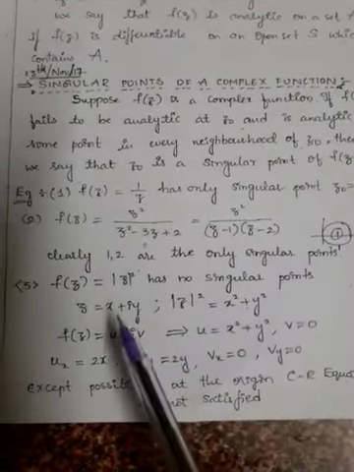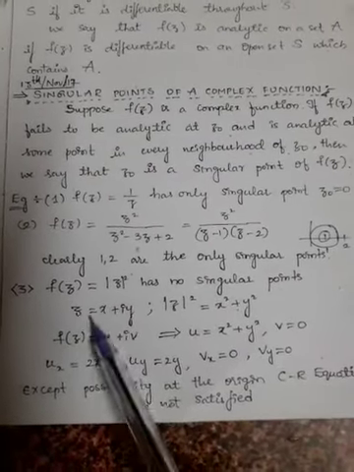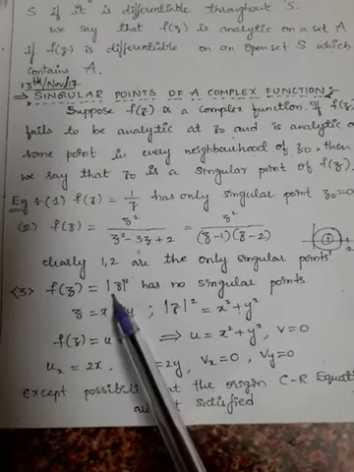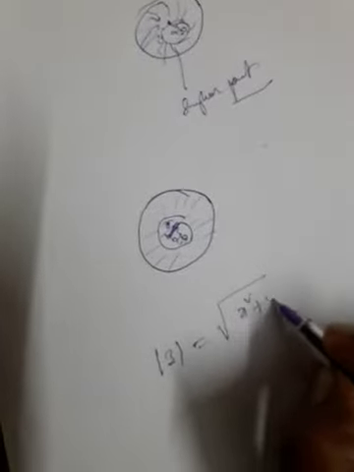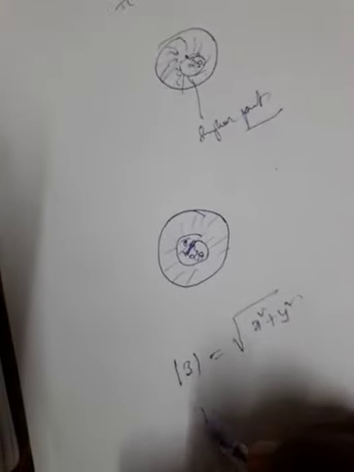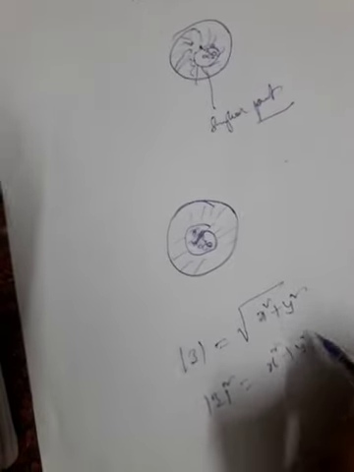One more example: f of z equal to mod z square has no singular points. Here z is equal to x plus iy, and we already know mod z is the root of x square plus y square. Therefore mod z square is equal to x square plus y square.